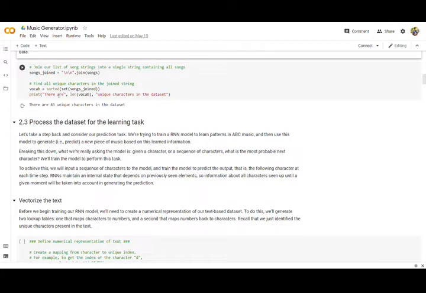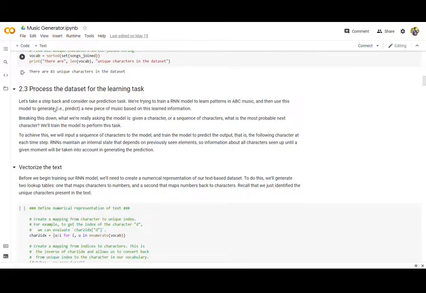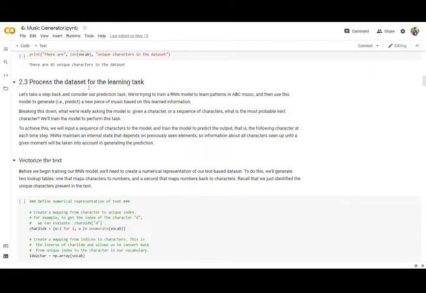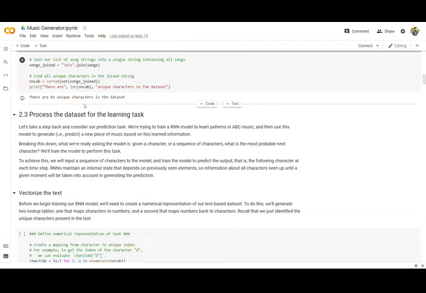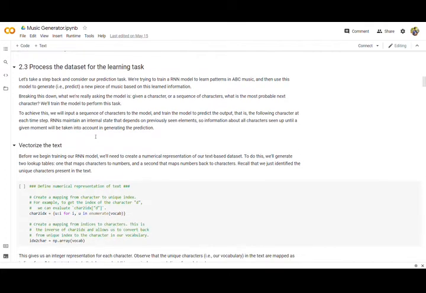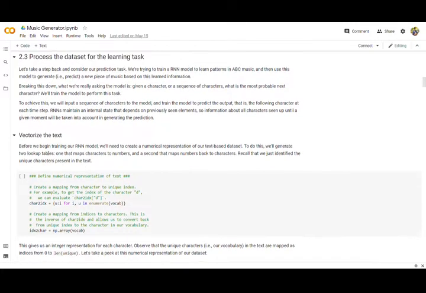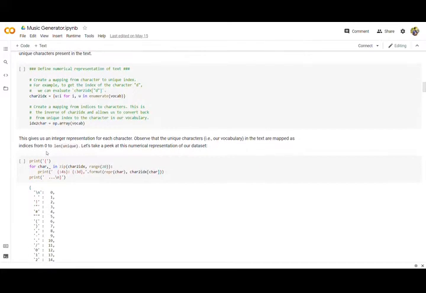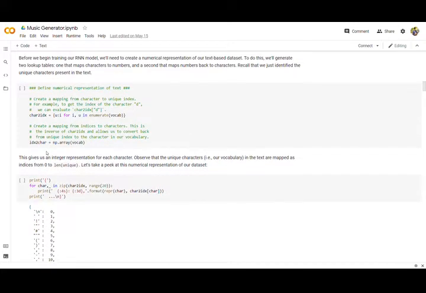So we have joined the songs, merged them together, and printed the unique characters in it, that is the text patterns. Now we'll process the dataset for the learning task. In that process, we'll first vectorize the text. Vectorizing is nothing but mapping the text to numbers and numbers to text. So character to index, that is u colon i for i, u in enumerate, will iterate through all the text which is stored in vocab.